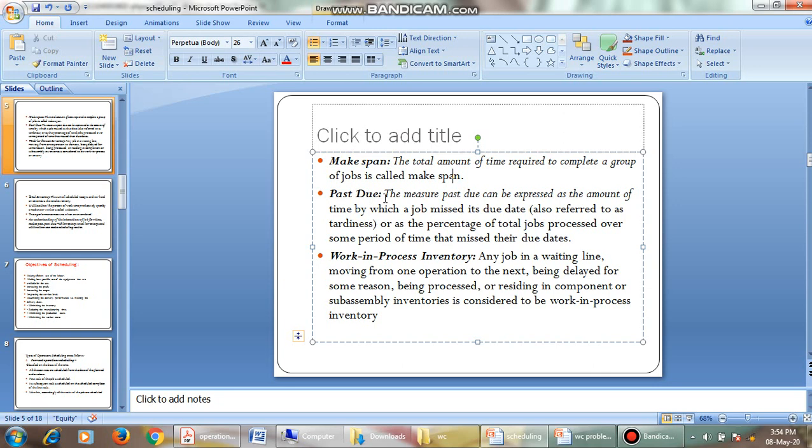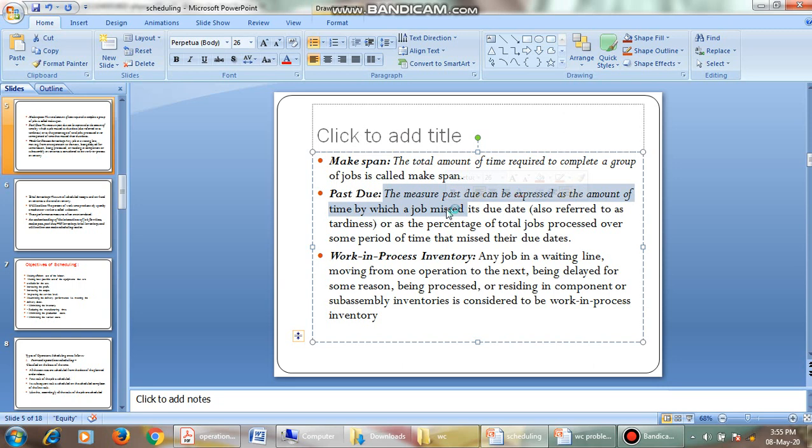The next one, past due. The measure past due can be expressed as the amount of time. Job shop, makespan, past due, work in process inventory, all these performance measures are time based only. The measure past due can be expressed as the amount of time by which a job missed its due date, also referred to as tardiness, or we can say the percentage of total jobs processed over some period of time that missed their due date.